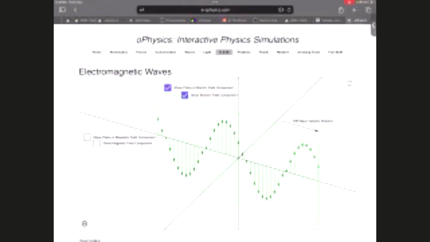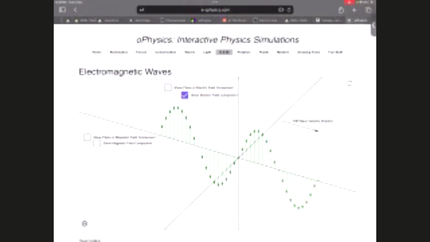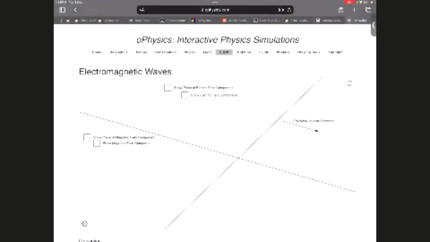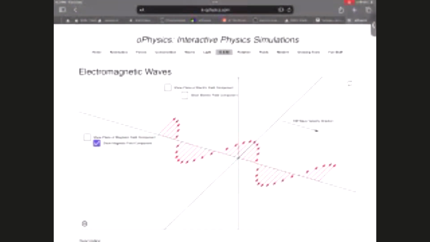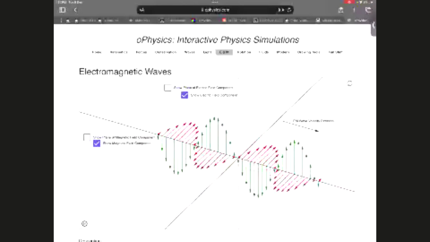Do you see right now the green lines? So it কোন plane oscillate হচ্ছে, the X plane or the Y plane? Y plane, right? Vertically upwards. And this one is oscillating along which plane? X plane, horizontal. So when the X plane and the Y plane interact together, that's when you have a wave. And that's the wave moving forwards.